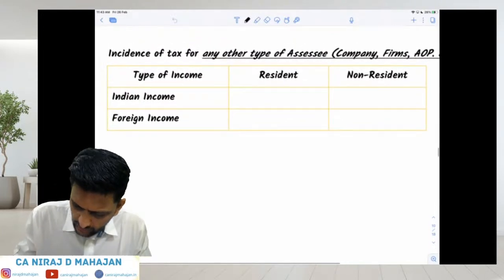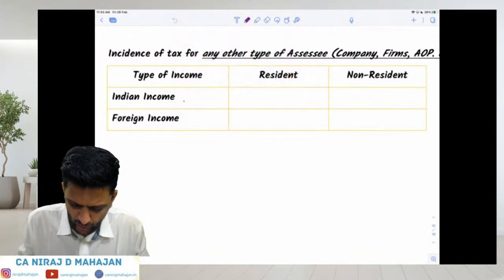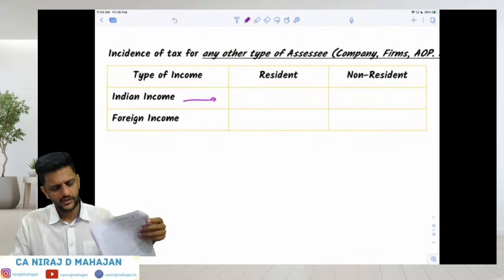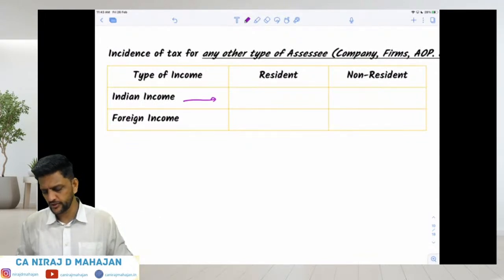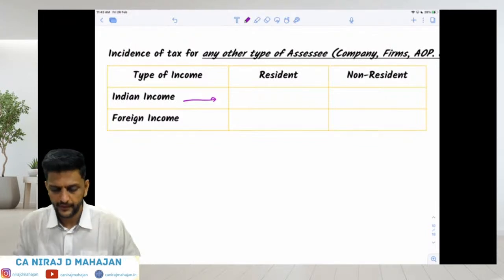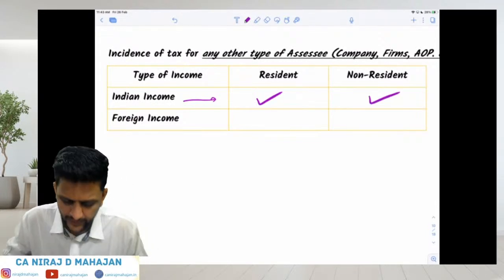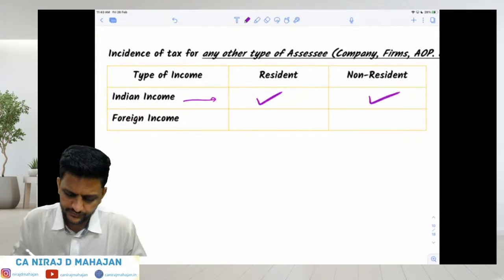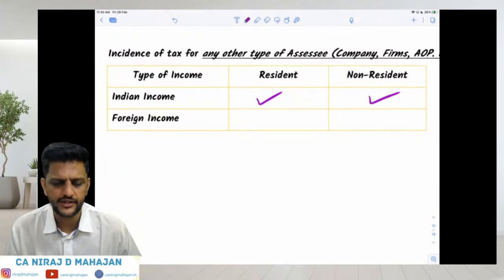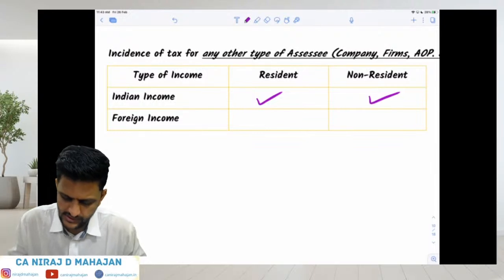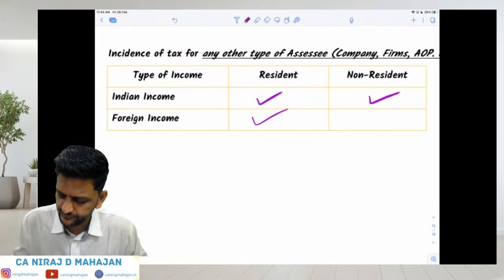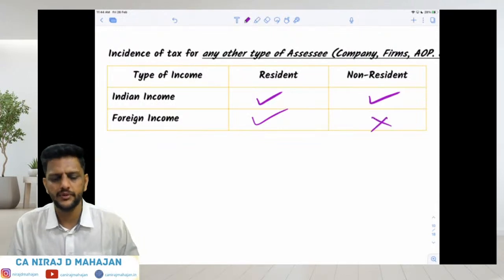Tell me, bacho, whether Indian income is always taxable, even if you're resident or non-resident. Taxable and taxable. Correct? But if it is foreign income, tell me for whom it is taxable or not taxable. Is foreign income taxable for a resident in India? Yes. But is foreign income taxable for a non-resident in India? No. Keep that in mind.